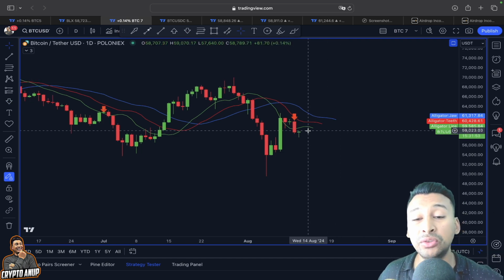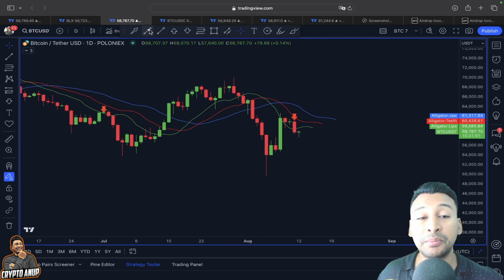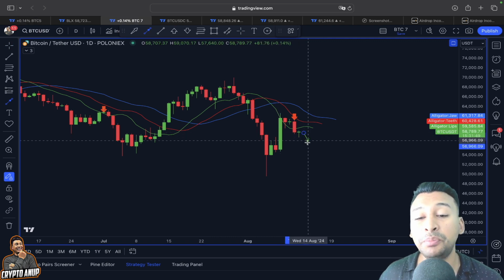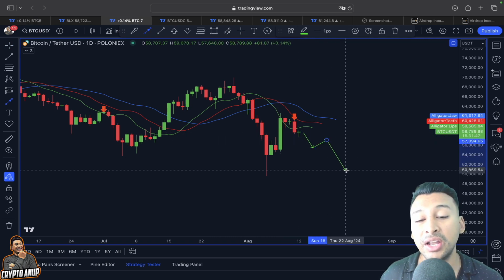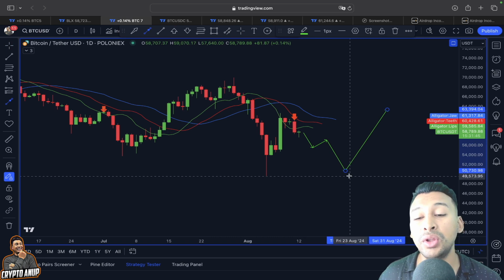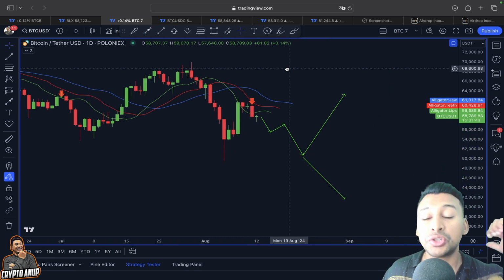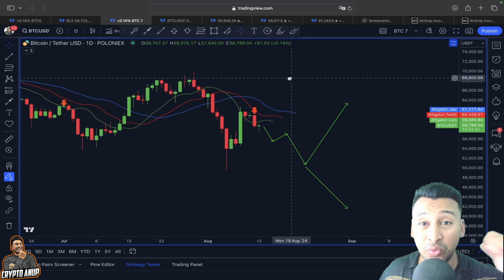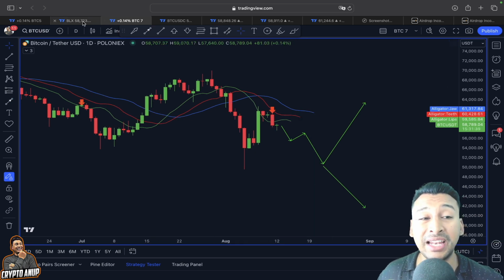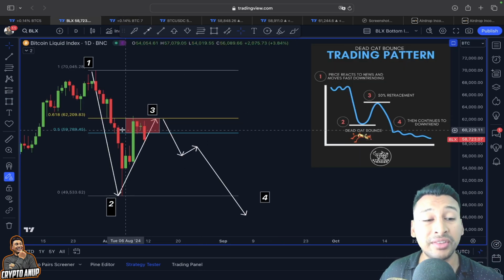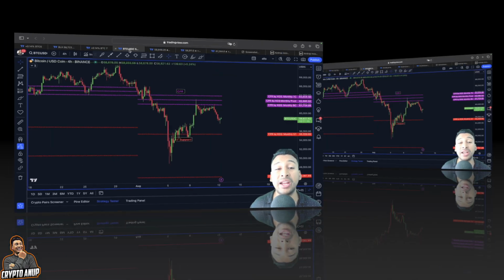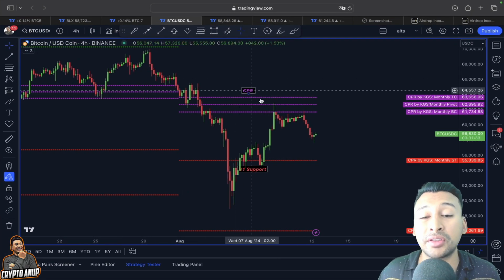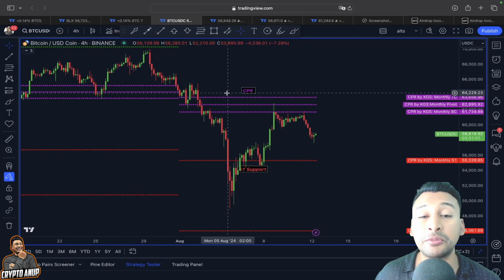So even according to this Williams Alligator indicator, the price of Bitcoin could be preparing itself for another continuation like this before looking for an actual trend duration, because beside the resistance from the Williams Alligator indicator and the 0.5-0.618 Fibonacci line, the price of Bitcoin also has resistance from this CPI line for this month of August.